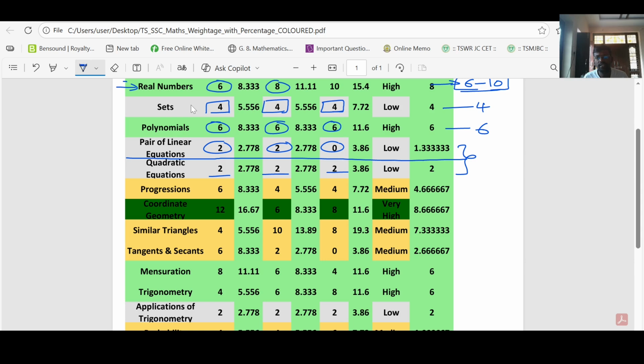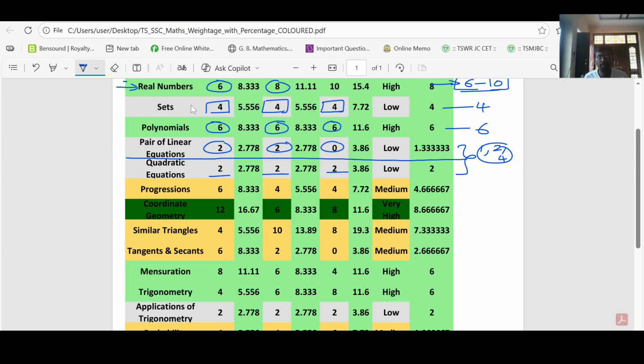Until 2023, in every board exam paper, you might have got a 1 mark question, 2 mark question, 4 mark question from every chapter. Now these are not there. But from 2023 we have 1 paper, not 2 papers.